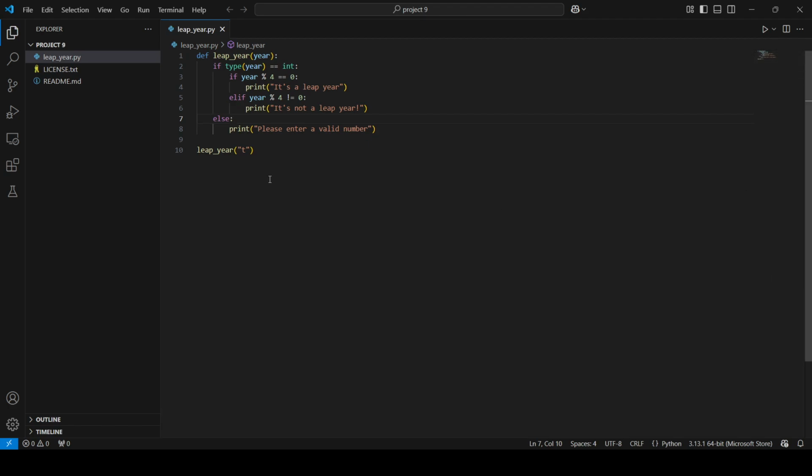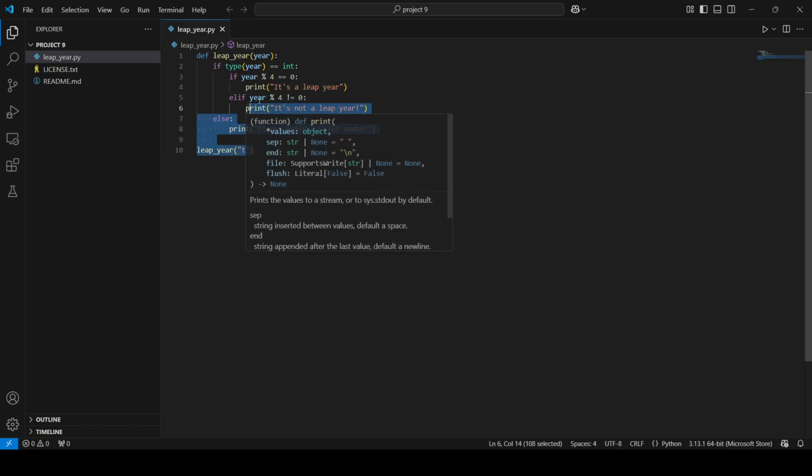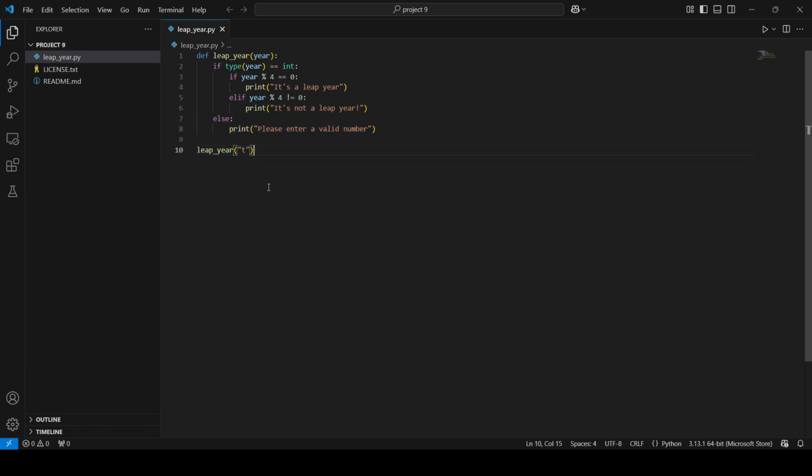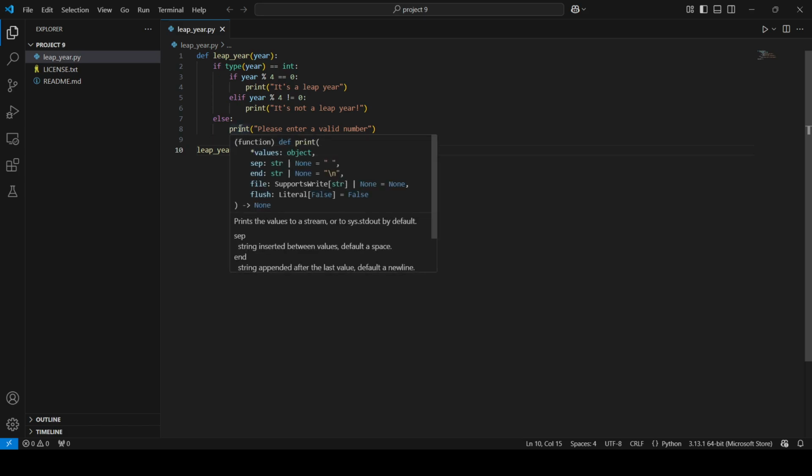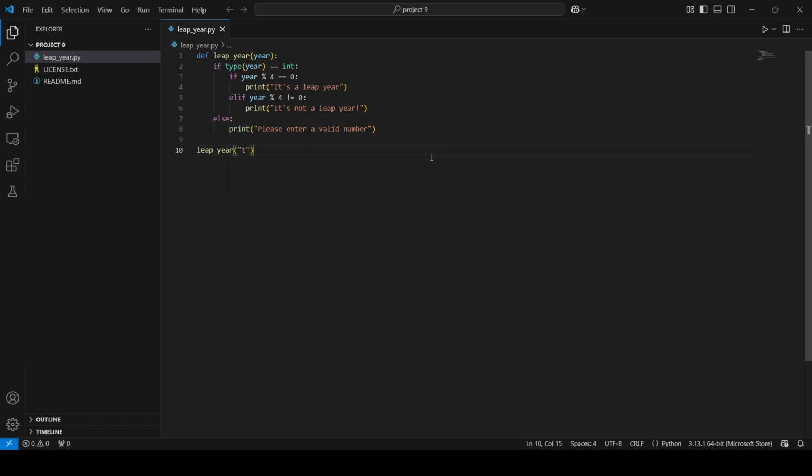Good. And that's it for my leap year function. We have to add this type check because we are getting a type error otherwise. So that's it. This project is done and we will meet again in the next project. So see you again.